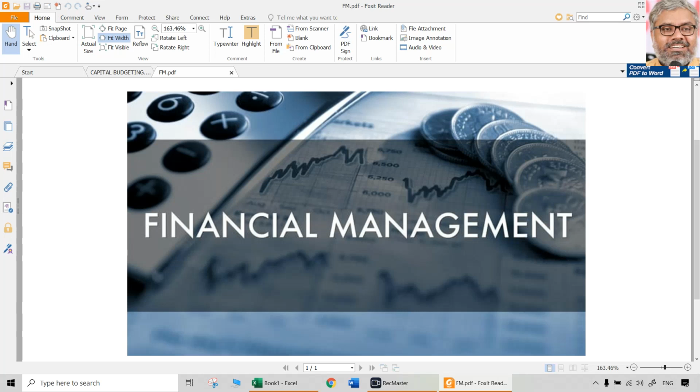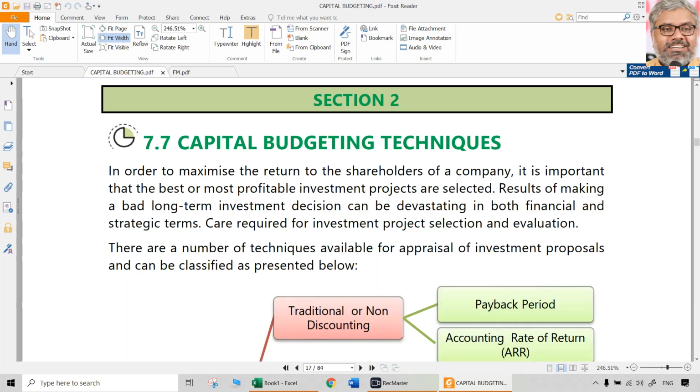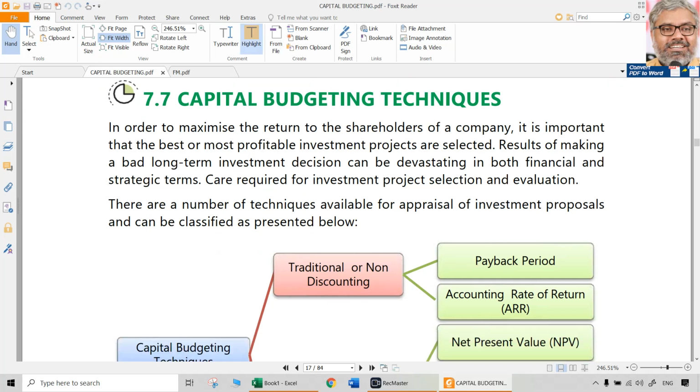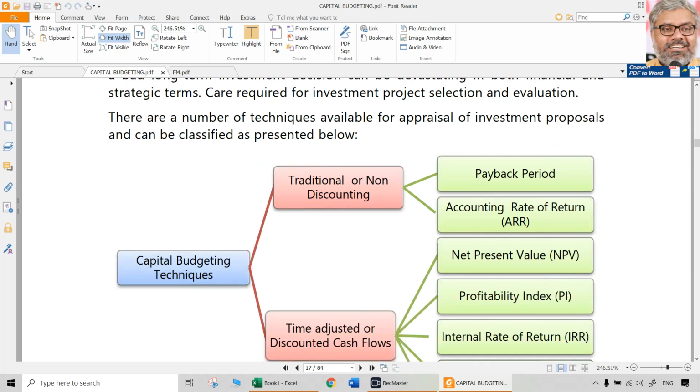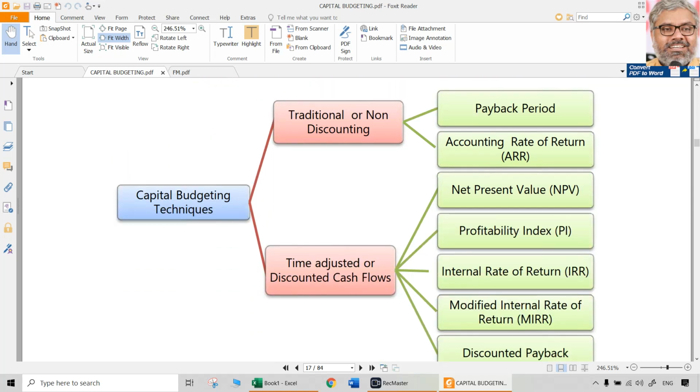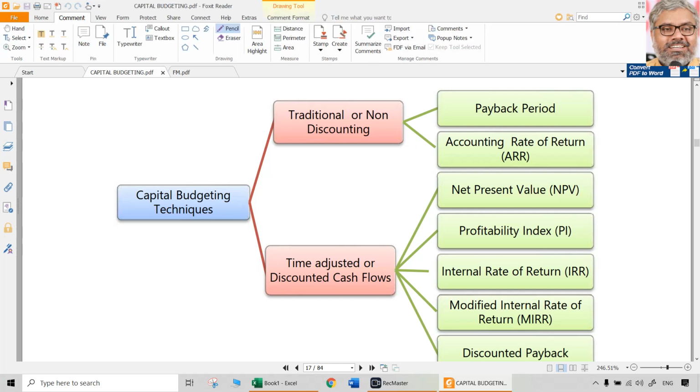So with this background of the first section of this chapter, which was building of cash flows or estimating the cash flows, now let us move on to section 2 of this chapter. That is basically about the techniques which are going to be applied so that finally a decision can be taken. Broadly, these techniques can be classified into two categories. One is traditional techniques or non-discounting techniques. We can call them non-DCF techniques.